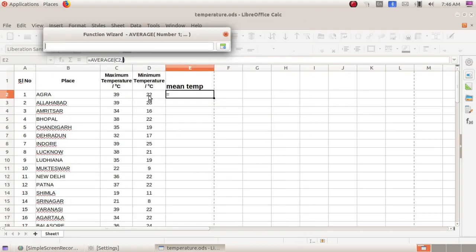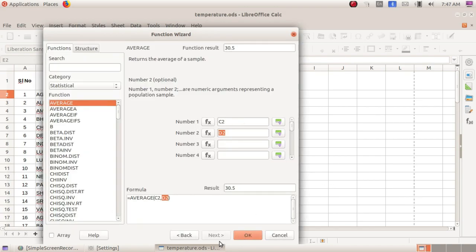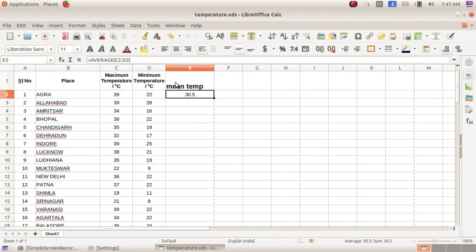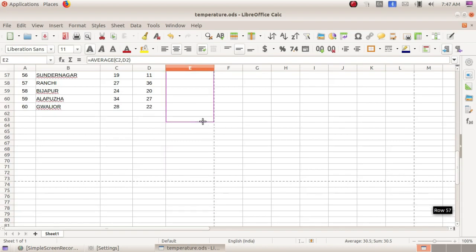Click on that cell, and after selecting the values, click OK. So your temperature value is displayed. Can you see that? Okay, fine. Drag the value using the fill handle. This plus symbol is known as the fill handle.